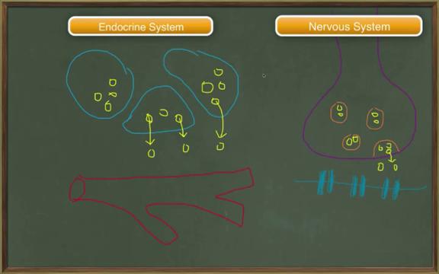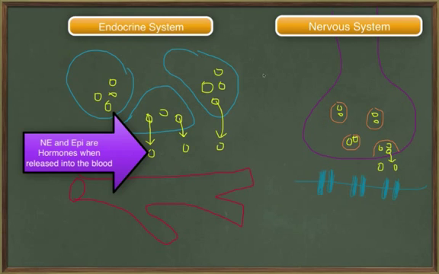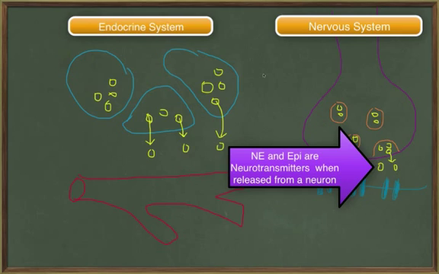Both of these systems share chemical messengers. For instance, norepinephrine and epinephrine are called hormones when released into the bloodstream and are called neurotransmitters when released across synapses.